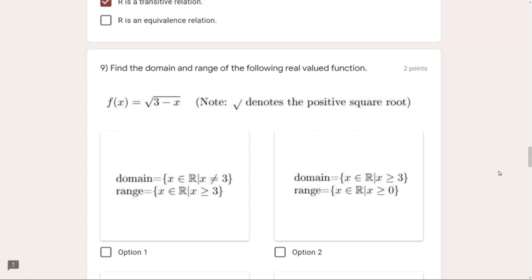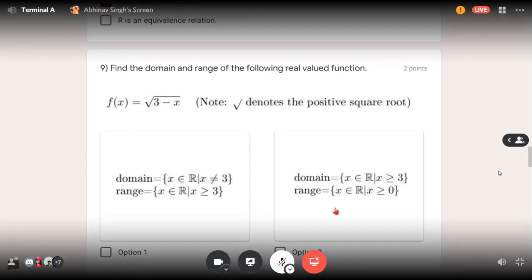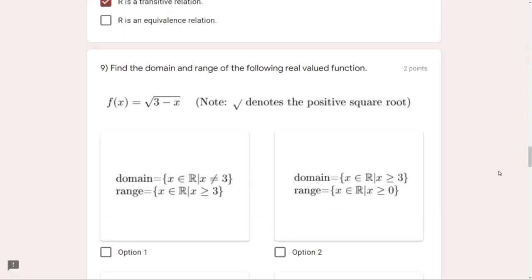So which are the values for which 3 minus x will be a positive number or 0? Because inside the square root we can have only 0 or a positive number, no negative number allowed. When we take x equal to 2, it is 3 minus 2, which is 1. Let's decrease more. x equal to 3, 3 minus 3 is 0.